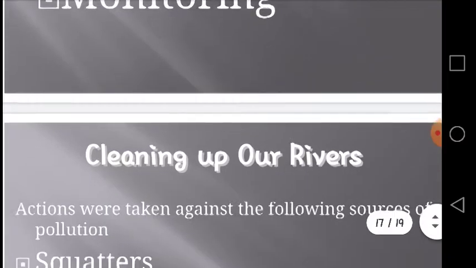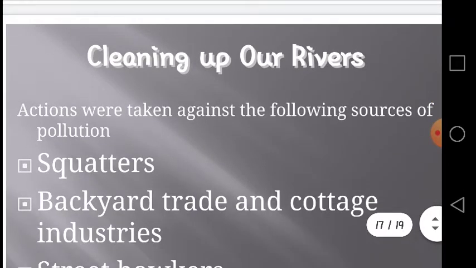Here, students, we are focusing on a very important aspect, that is cleaning up our rivers. The cleaning up of rivers is very important because rivers are the source of water supply for crops and for drinking purposes. The Singapore government has taken some action and developed a project called the Clean Rivers Project.